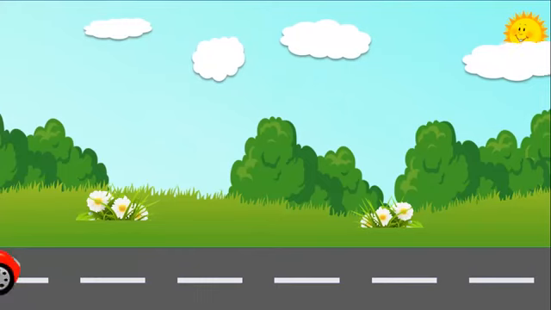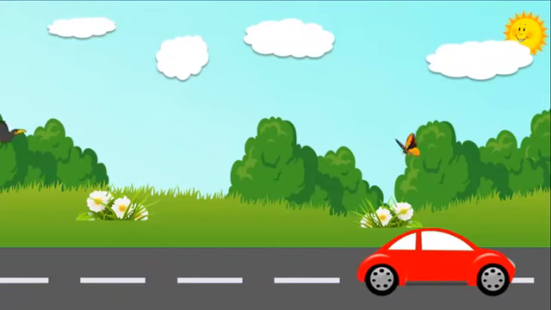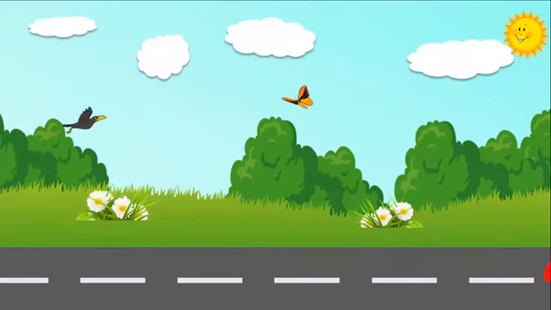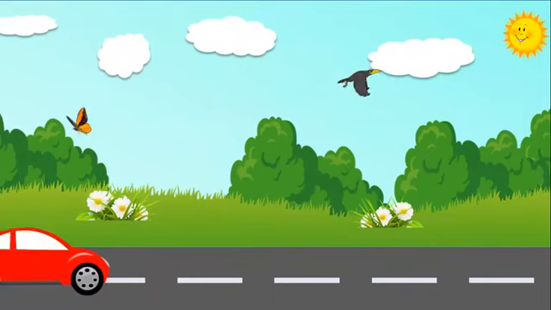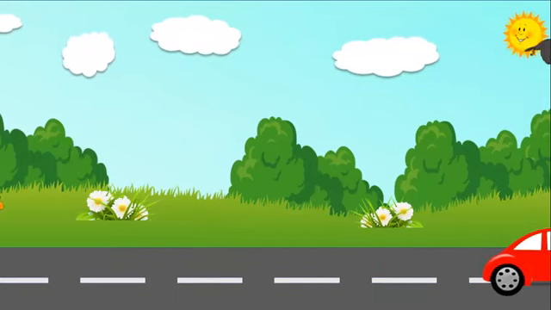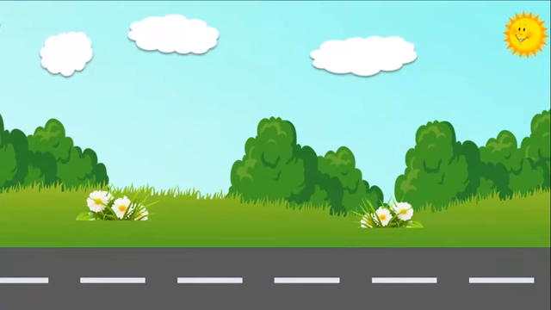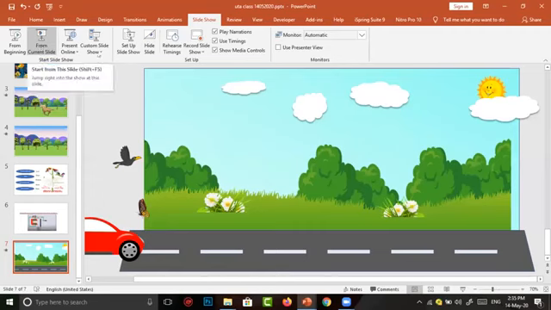Some clouds are there, a sun, a sky background, a natural scene, a butterfly, and a crow is flying, a car is moving. So all these things we require. So we have to collect these pictures. Now I am going to get the picture.